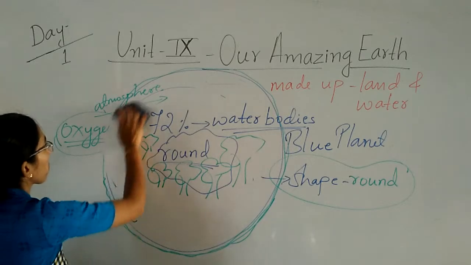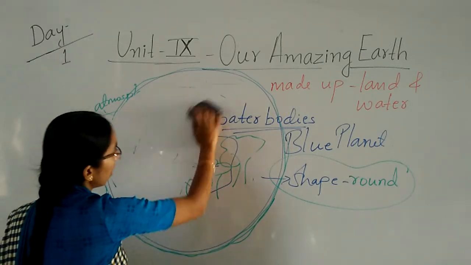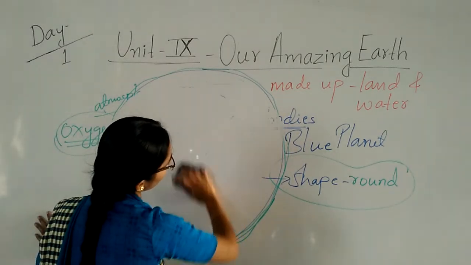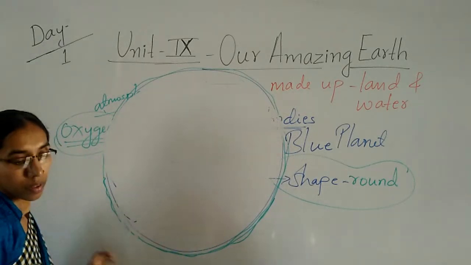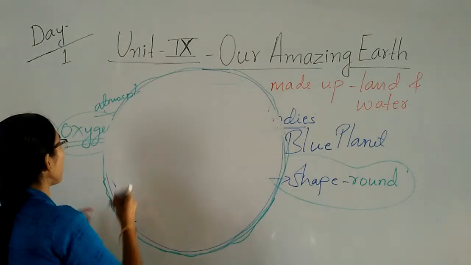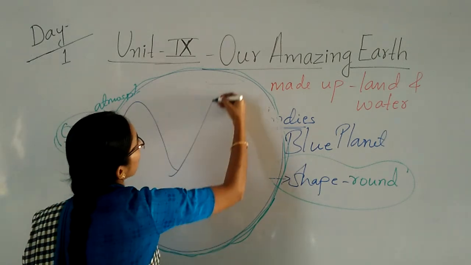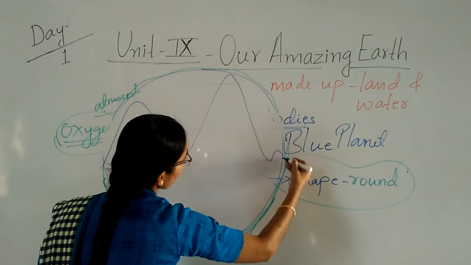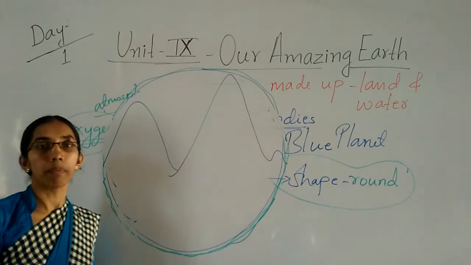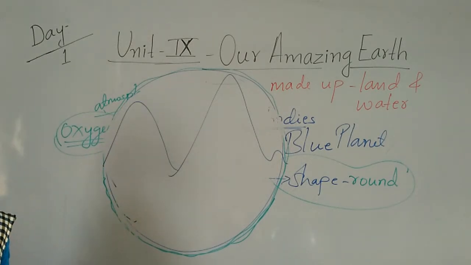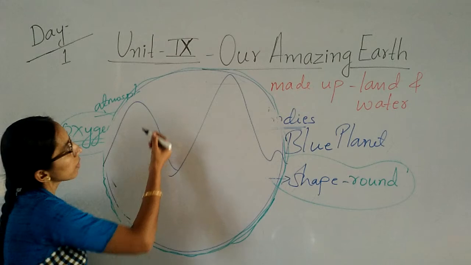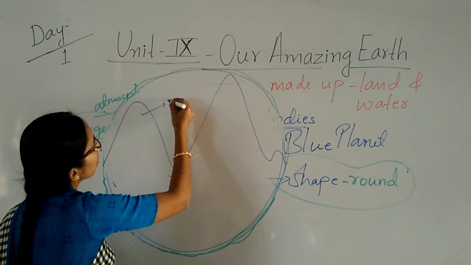You know, children, so on this earth we can see a number of mountains also. You can see here, some mountains are very big, some are small. See the shape, it is not the same. Yes, my children. So these are called what?